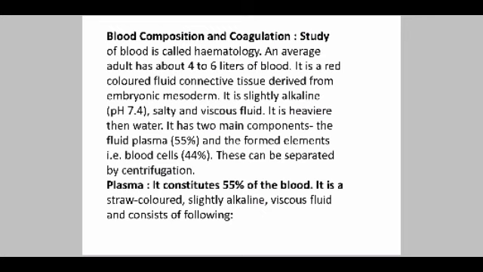It has two main components. The fluid plasma is almost 55%, and the formed elements, that means blood cells, are almost about 45% of the total blood, and the blood can be separated only by the centrifugation technique. The plasma contains 55% of the blood and it is straw in color, that means somewhat yellow in color, a slightly alkaline, viscous fluid.